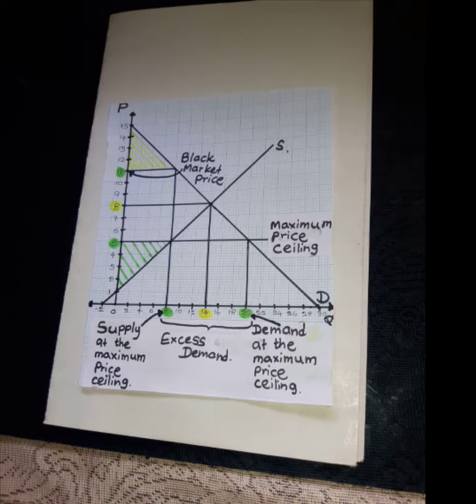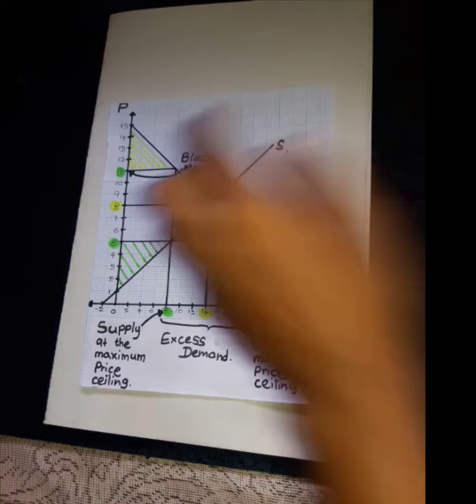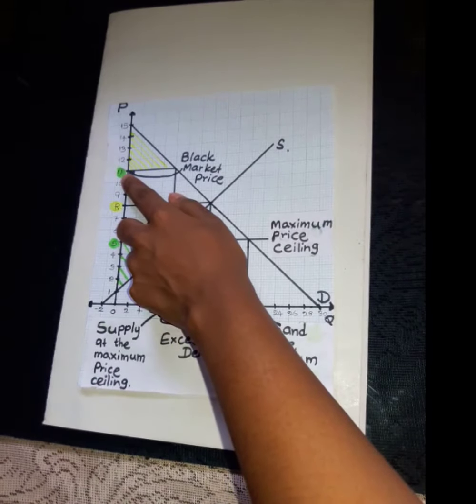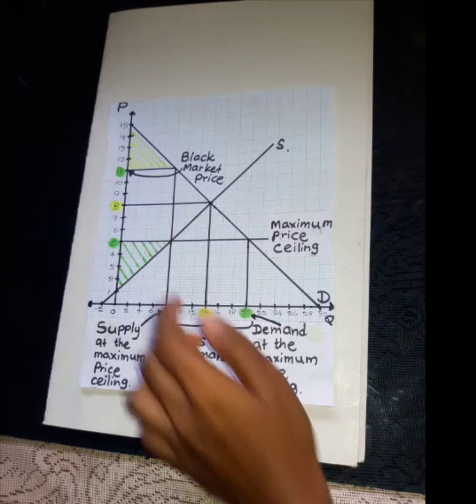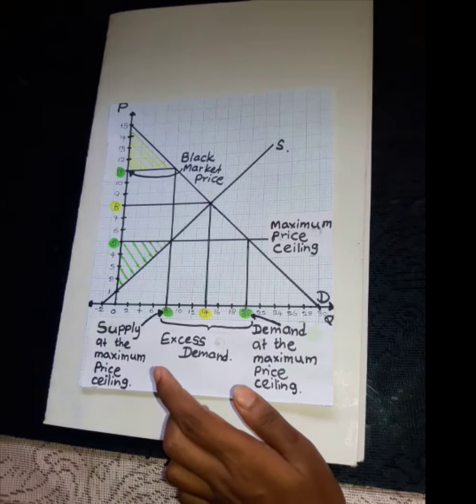Black market price is the price that is illegal, which is higher than the maximum price ceiling of a particular good. Here the black market price is 11. We can find it this way.